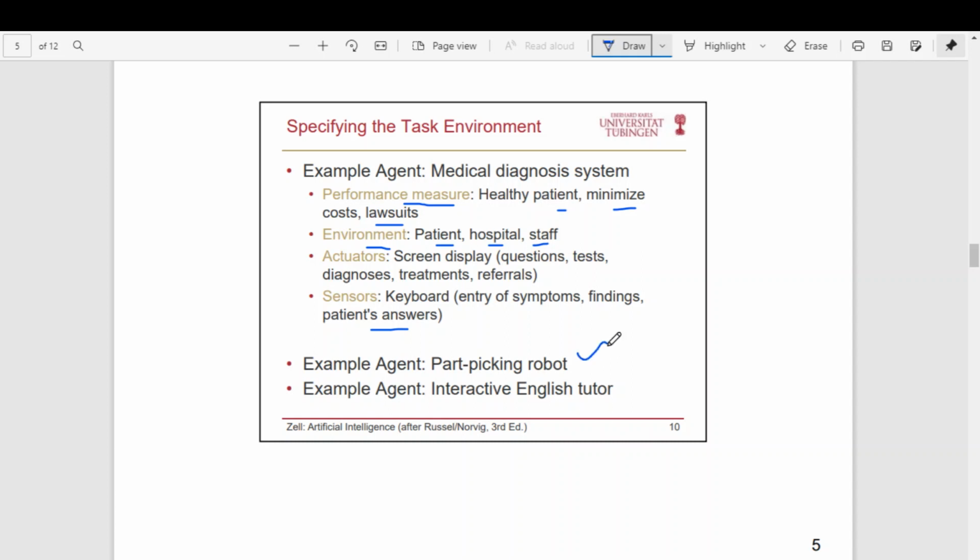Part picking robot. A part picking robot is something like an automated system that identifies whether a part is defective or not. Say from a machinery, some part is getting produced. Let us assume there is an industry which creates cricket balls, and assume that 5% of the balls become defective in a given day.